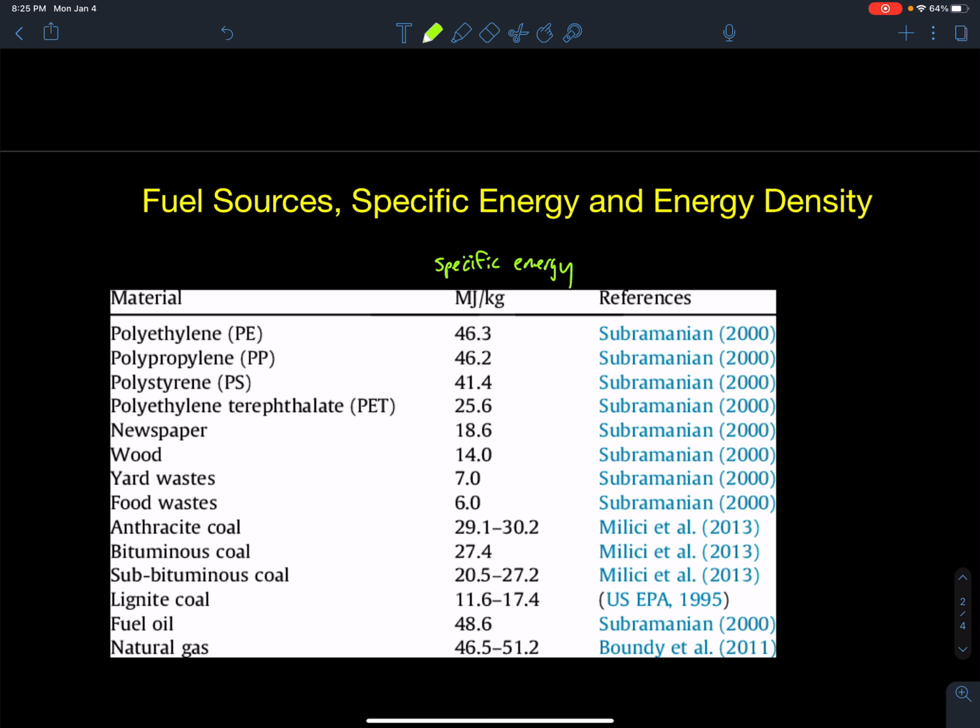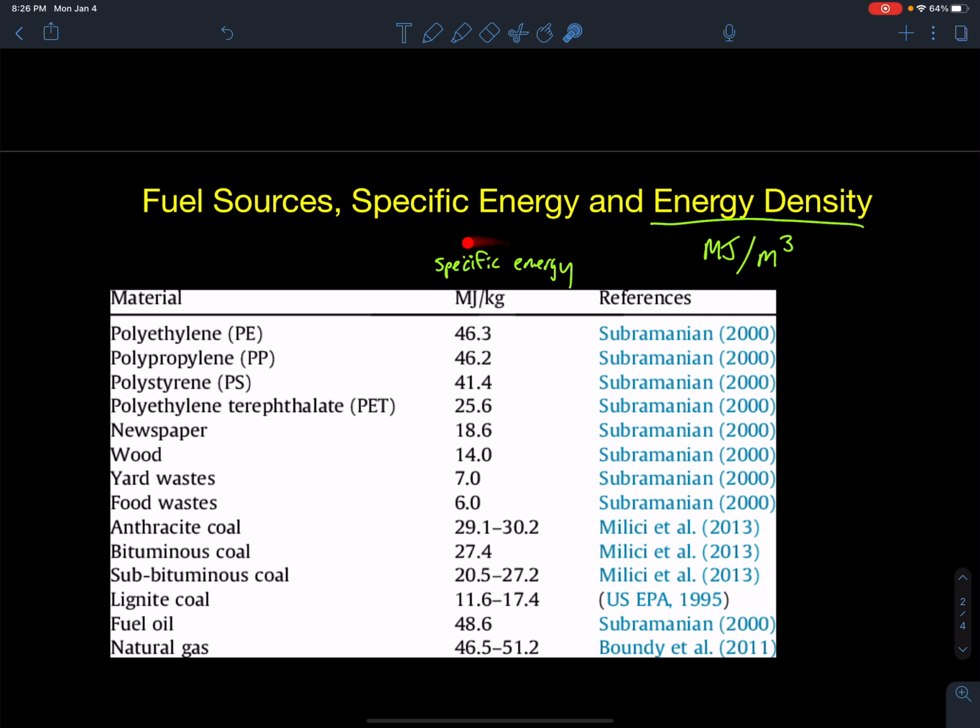Now energy density, which is not in this table, is how many megajoules of energy is released per meter cubed of that fuel. Some of these fuels, such as oil, are liquid, and we don't often weigh them. We let them flow in a pipe. So if I had 1 cubic meter of oil and I burned it, how many megajoules are in 1 cubic meter, that would be the energy density.